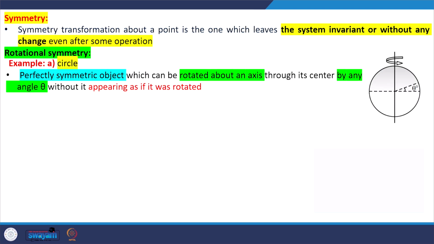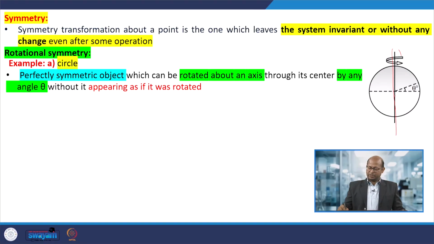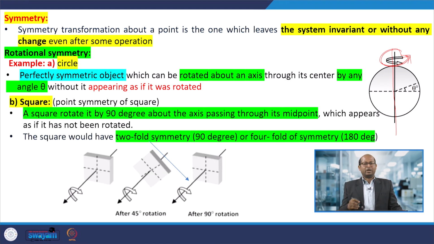Symmetry: suppose you have a spherical or circular geometry. If you rotate it about a particular axis, by any angle, and after that rotation you get the same structure, with no change in the order of atoms, then rotational symmetry is present. Similarly, in the circular geometry we have taken, rotational symmetry is present.